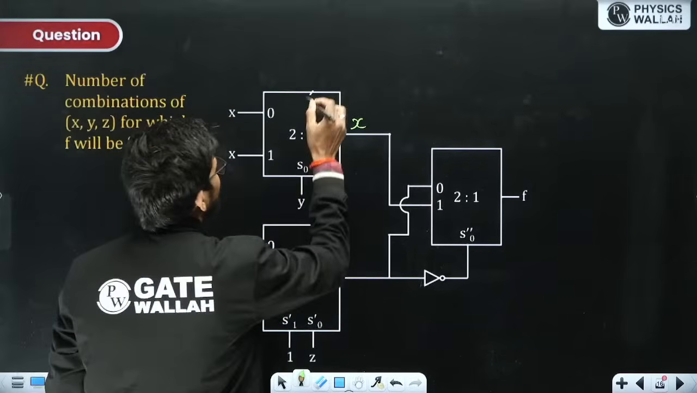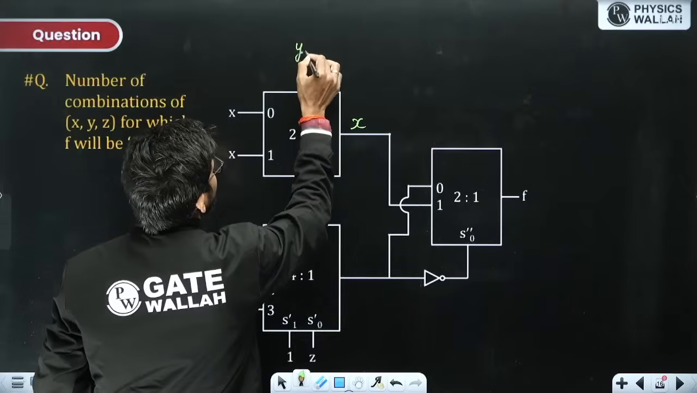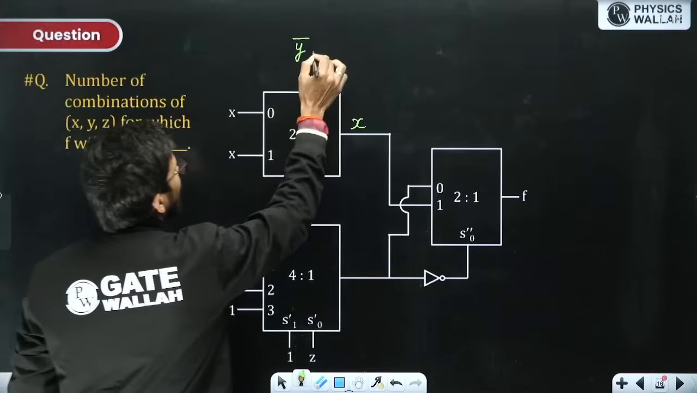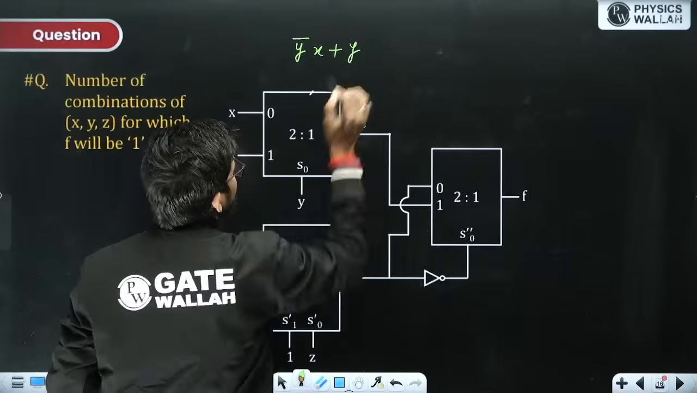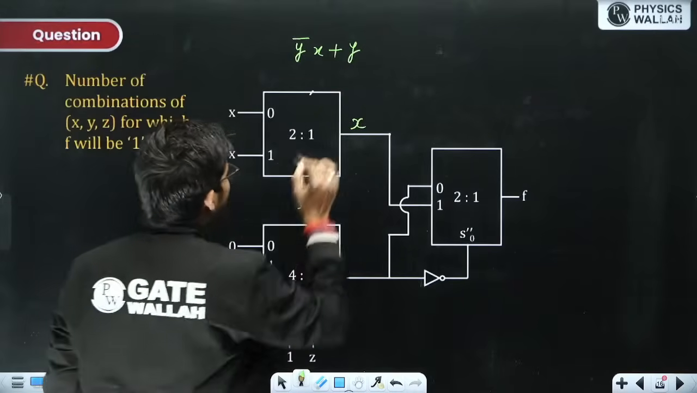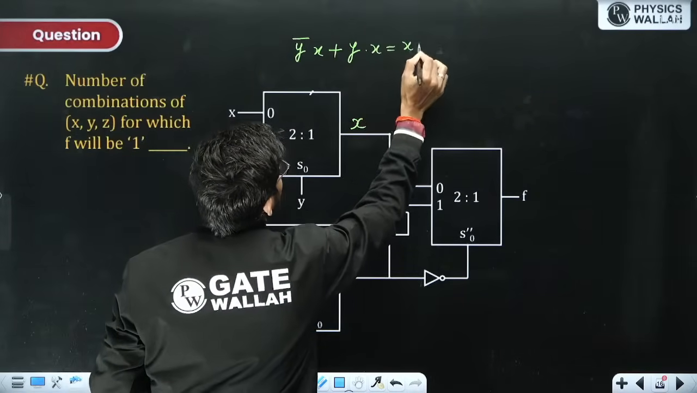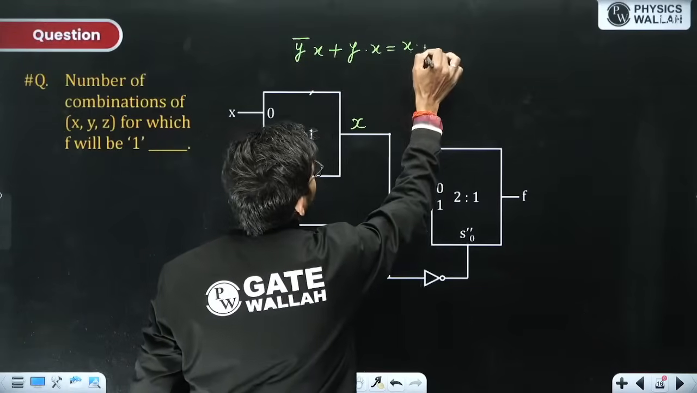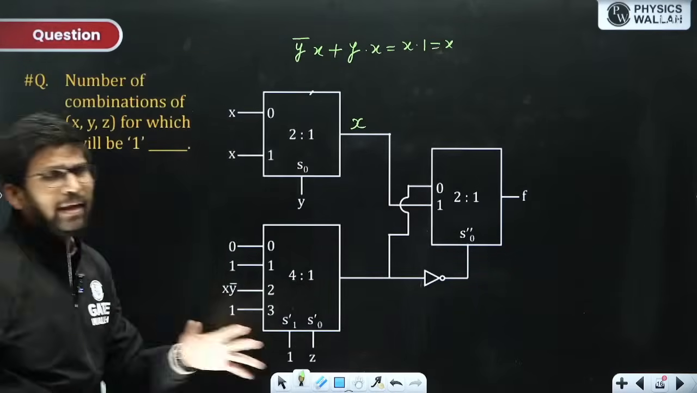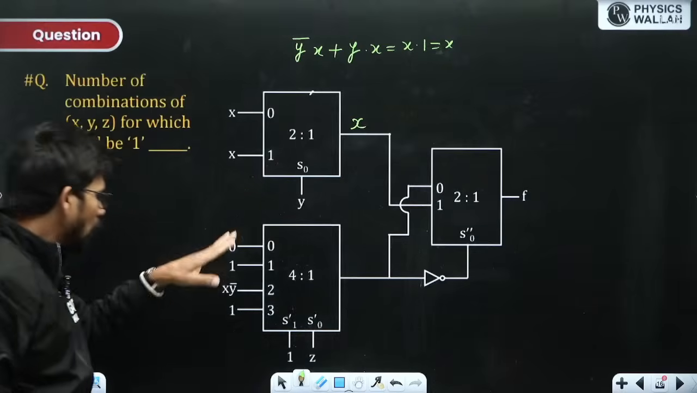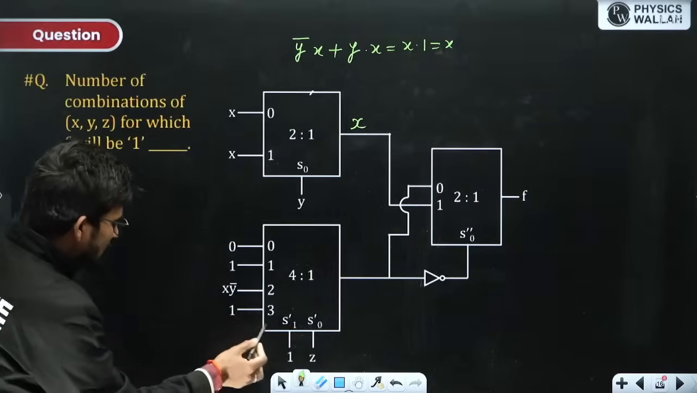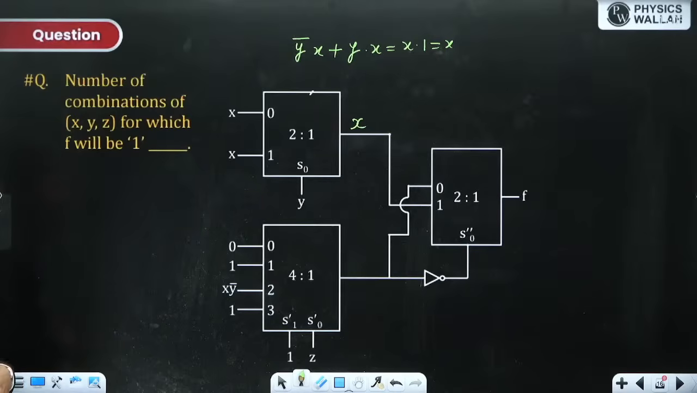Either you can expand it. Let us expand it. When S0 is 0, that is y bar into I0, and I0 is x. When S0 is 1, that is y into I1, and I1 is x. If you take x to be common, y bar plus y is 1. That is x, always. Now here this S1 bar is permanently fixed at 1.